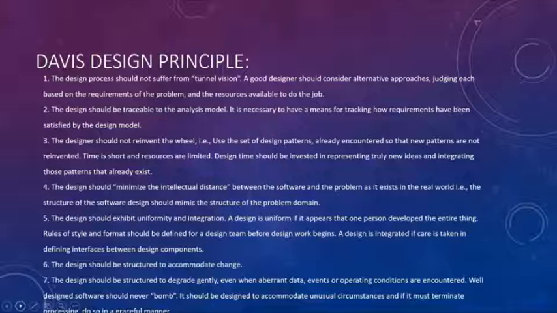The design should exhibit uniformity and integration. A design is uniform if it appears that one person developed the entire thing. The rules of style and format should be defined for a design team before design work begins. A design is integrated if care is taken in defining interfaces between design components. The design should be structured to accommodate change. The design should be structured to degrade gently, even when aberrant data, events, or operating conditions are encountered. Well-designed software should never bomb. It should be designed to accommodate unusual circumstances, and if it must terminate, it should do so in a graceful manner.